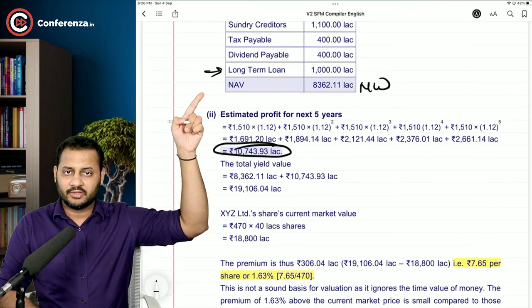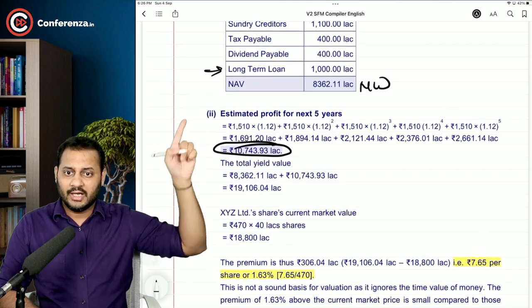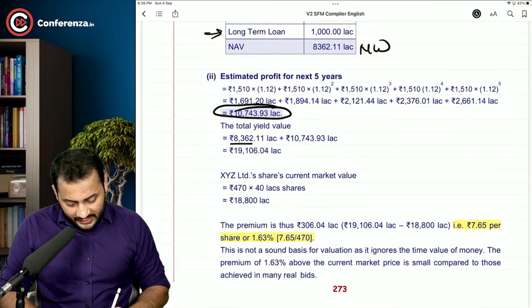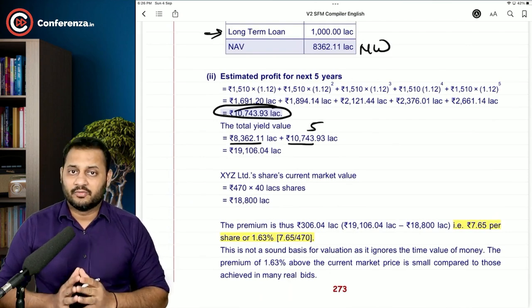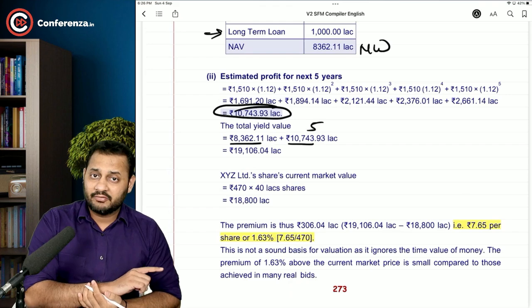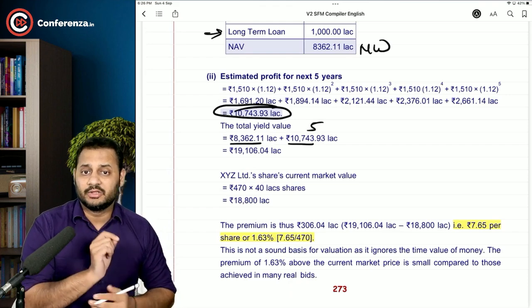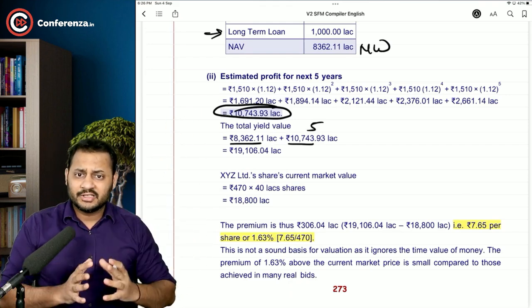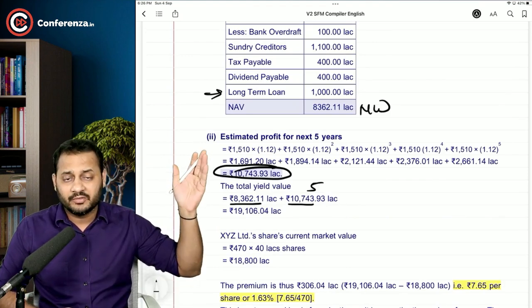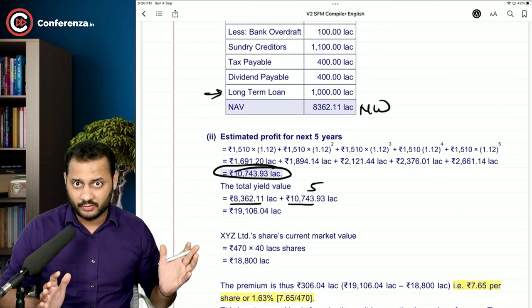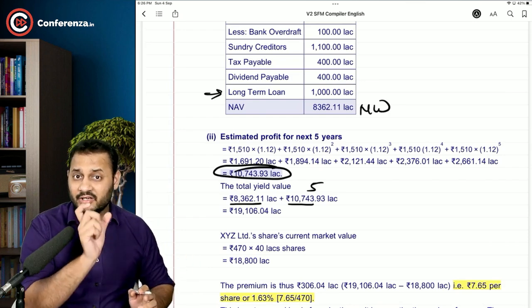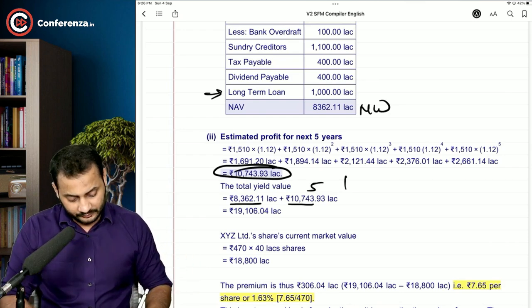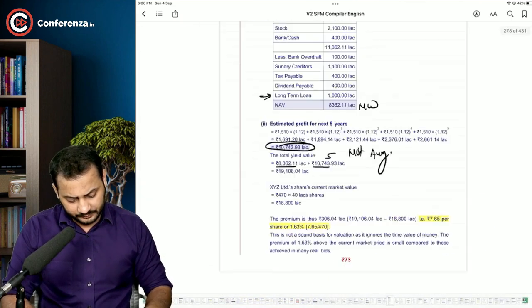In this case, net worth is 8362, and you can clearly see that we are adding the entire 5 years profit in net worth. But in the current question that we have seen, we added the average of the 5 years profit. In this question, they didn't say average. That's why we added all the 5 years profit. In the next question, that is question number 13, that is the difference. The word average is the difference. In this question, it's not average. Let's have a look at the answer.